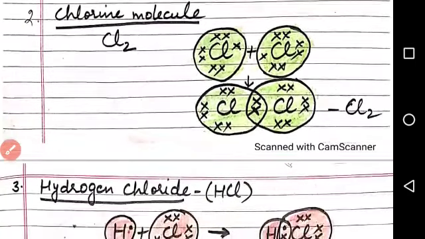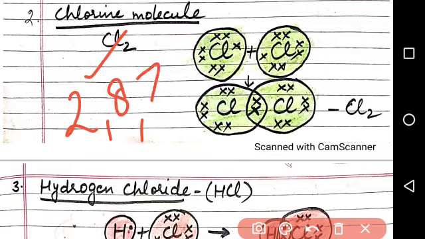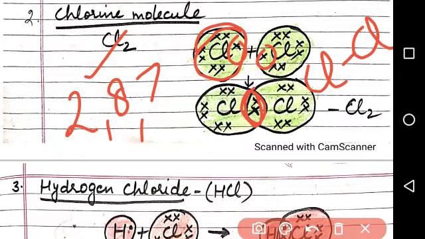Second example is the chlorine molecule, Cl2. Its configuration is 2, 8, 7, atomic number 17. So valence electrons are 7 in number. It requires one more electron to complete its octet. So sharing of one electron is done by two chlorine atoms. 1 and 1 sharing, 2 electrons sharing. So a single bond is formed between two chlorine atoms, and Cl2 is joined with a single covalent bond forming the chlorine molecule.